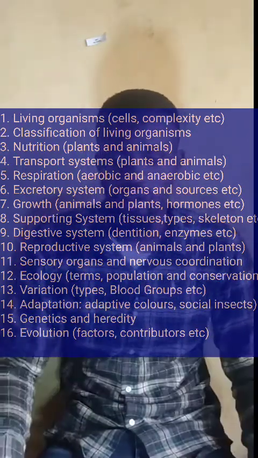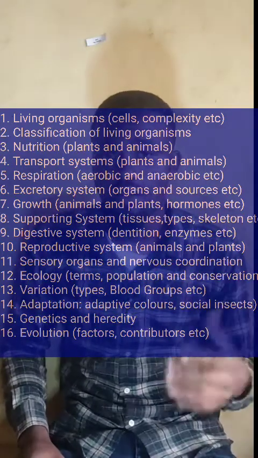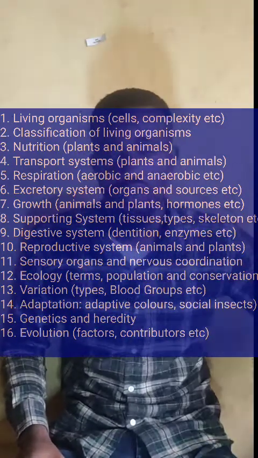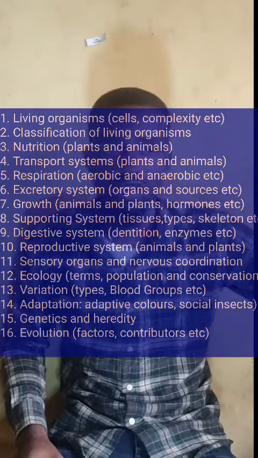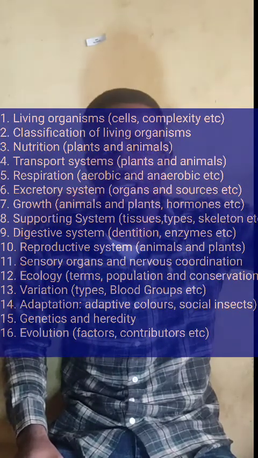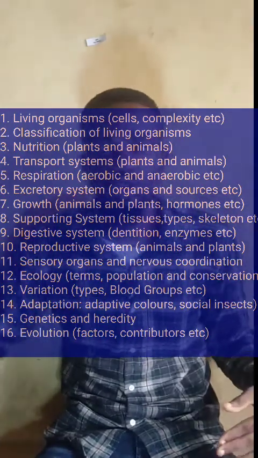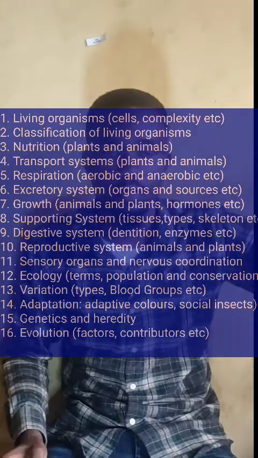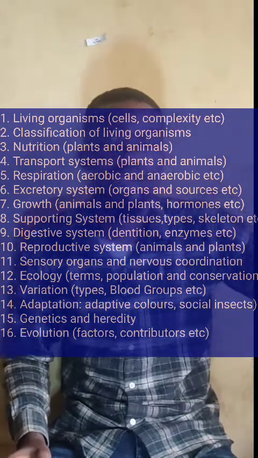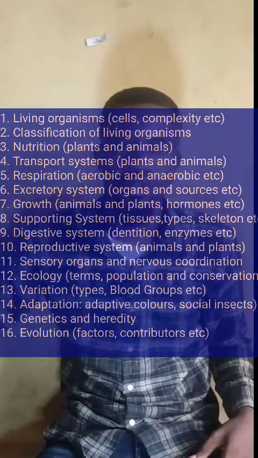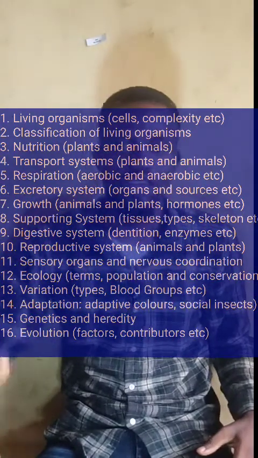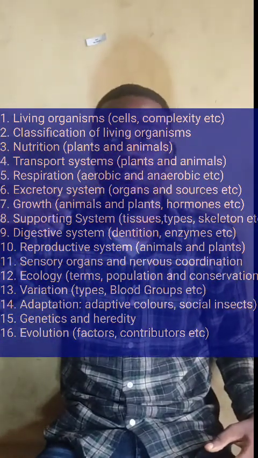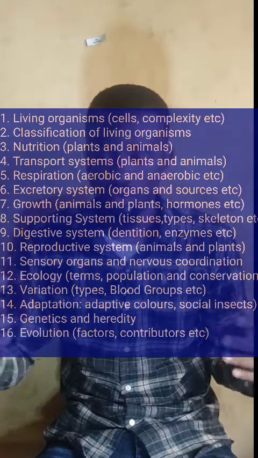And another topic is the reproductive system. On the reproductive system, you have to know about the types. On asexual reproduction, know the types: budding, spore formation, and all these things that are exhibited by these types. On the sexual part, for the male reproductive system, know the parts and their functions. Female, know the parts and their functions. Where does fertilization take place? You have to know that. Then, where does implantation take place? You have to know that.